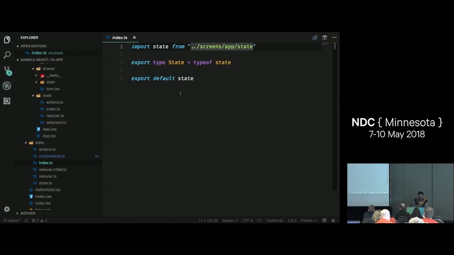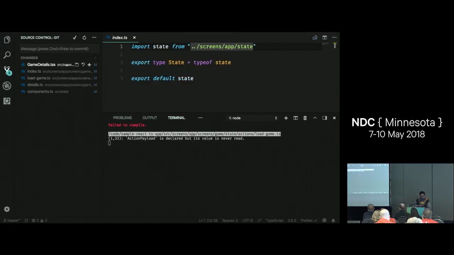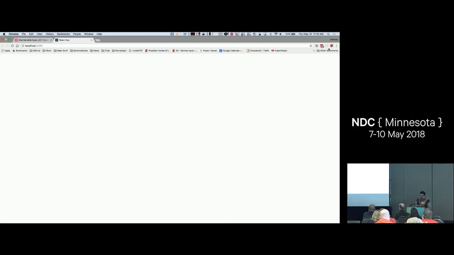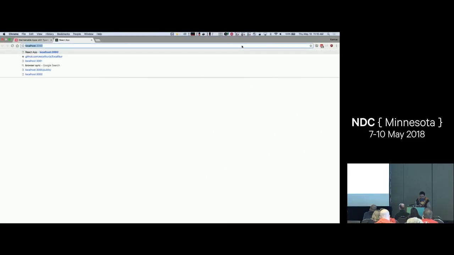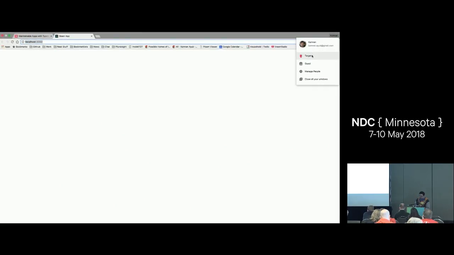In fact, we have a little bit of time. We have a minute or two. I'm just going to start this application. There shouldn't be any errors. And that's fine. Let me just undo these. I'm using Create React App for the sample. I don't have the dev tools on here.